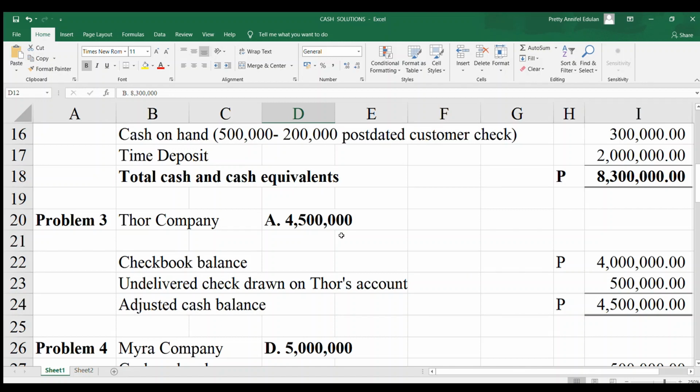Check drawn on Thor's account payable to supplier dated and recorded on December 31, 2018, but not mailed until January 15, 2019. So why did we use the checkbook balance?